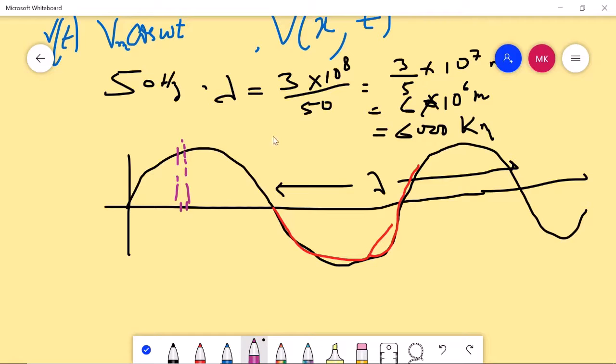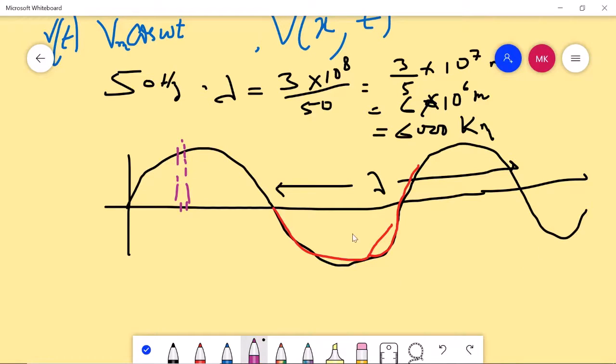Therefore we can say the voltage remains the same with space. The electric field, the voltage, and the current all remain the same over the smaller distance. Because lambda is very high, a few meters or even kilometers of distance is very small, and thus the phase will not change. So we can approximate that the voltage remains constant over the distance.